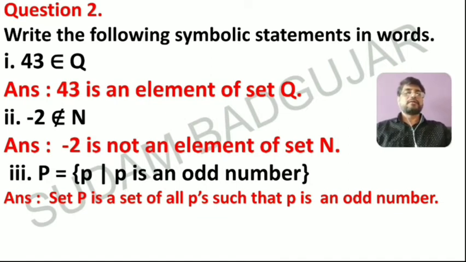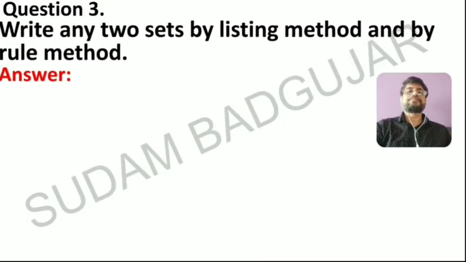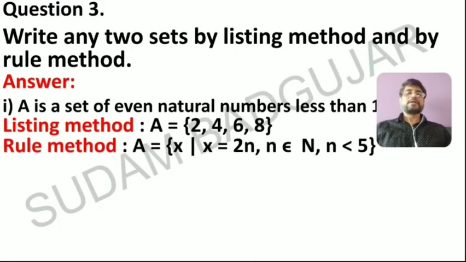Now question number 3 from your textbook. Write any two sets by listing method and by rule method. You have to write any two sets. First you take any one example and write it in both forms, listing form and rule form. For example, a set of